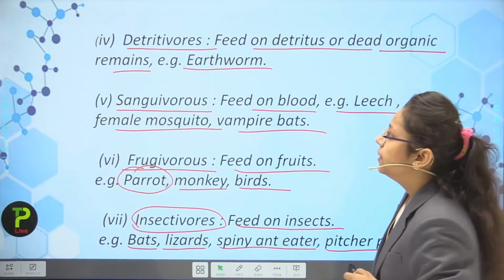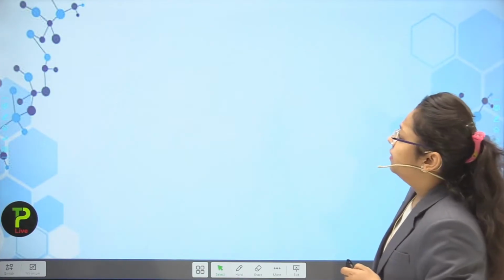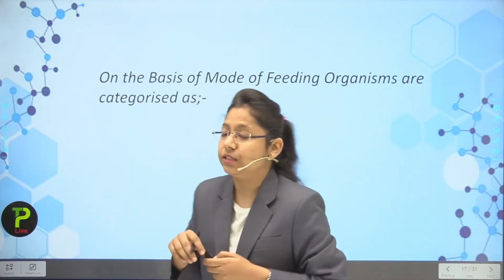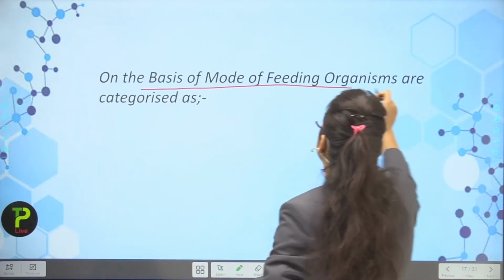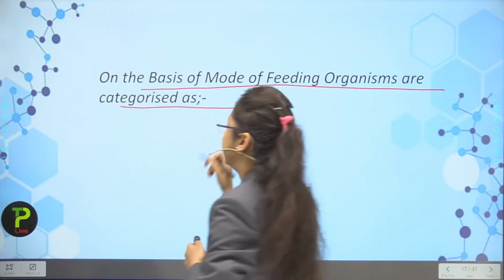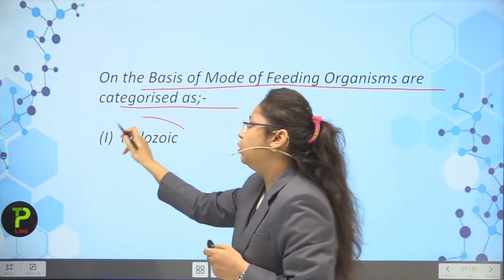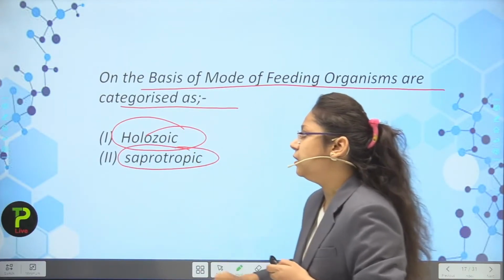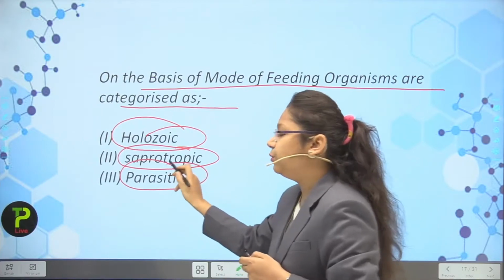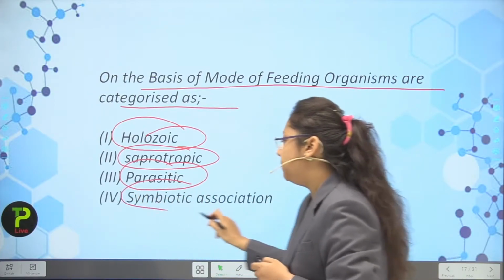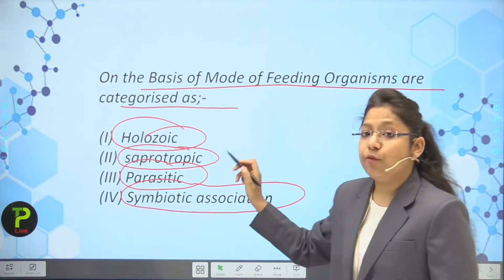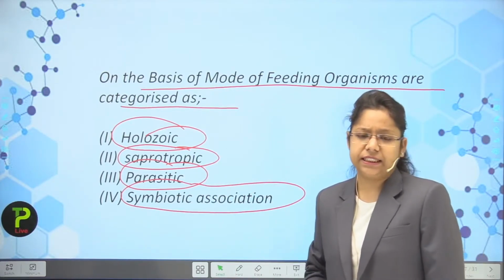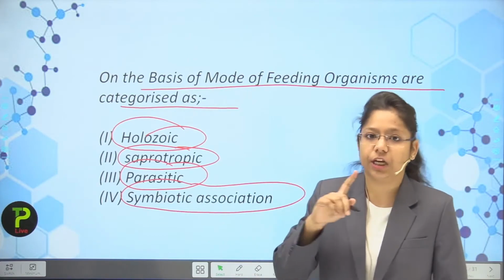Okay, students. Now next I am going to take you to another world of nutrition, that is, on the basis of mode of feeding, how organisms are categorized. First is the holozoic mode of nutrition, second is the saprotrophic mode of nutrition, third is the parasitic mode of nutrition, and the last one is symbiotic association. Now, what are the basic differences between all the four? We are going to understand all these things in this particular lecture.